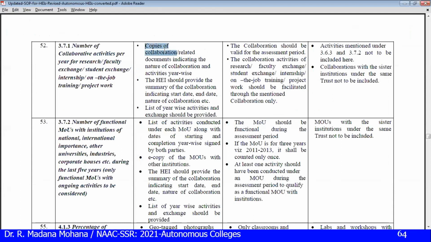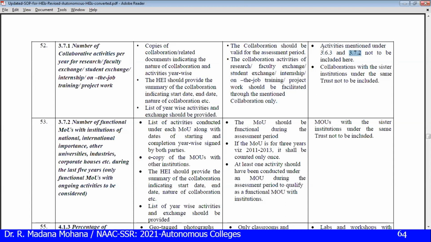Copies of collaboration-related documents indicating the nature of collaboration and activities year-wise. The HEI should provide a summary of the collaboration indicating start and end date and nature of collaboration. A list of year-wise activities and exchanges should be provided. The collaboration should be valid for the assessment period. Collaboration activities of research, faculty exchange, etc. are considered only through these collaborations. Without collaboration, they won't consider. So activities mentioned under 3.6.3 and 3.7.2 won't be considered.